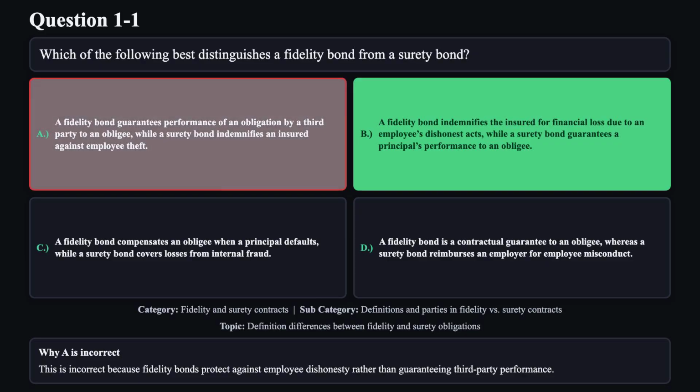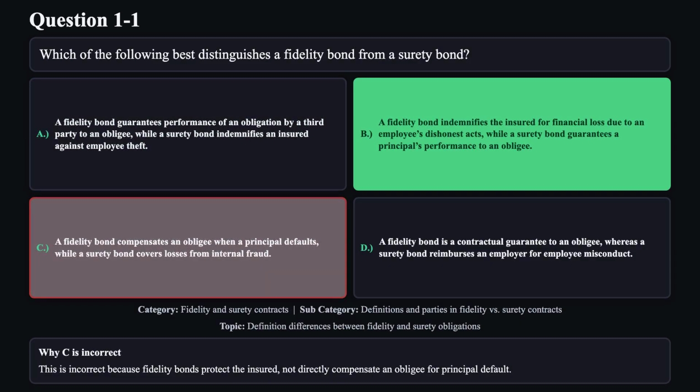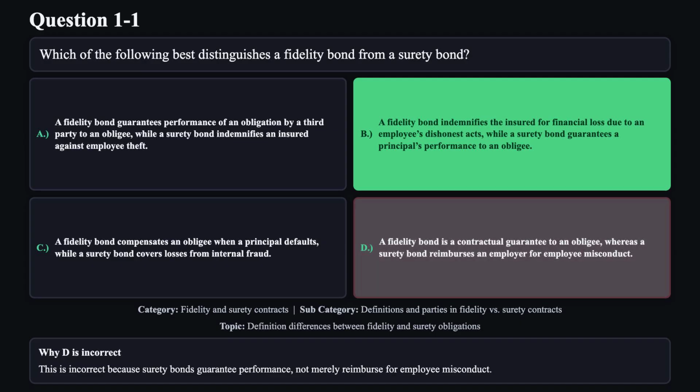Reason A is not correct. This is incorrect because fidelity bonds protect against employee dishonesty rather than guaranteeing third-party performance. Reason C is not correct. This is incorrect because fidelity bonds protect the insured, not directly compensate an obligé for principal default. Reason D is not correct. This is incorrect because surety bonds guarantee performance, not merely reimburse for employee misconduct.